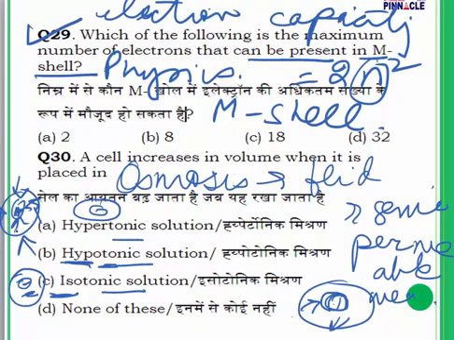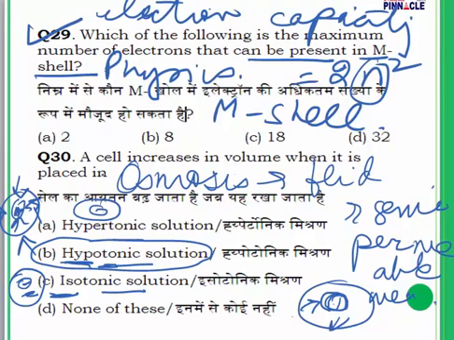When the volume of the cell increases, it will push against the cell wall. And at this point, the cell is said to be turgid. The cell will become turgid. Turgid means a strong cell. Turgidity is very important to maintain rigidness. And a healthy plant cell is going to be turgid. So what is my answer for question number 30? The answer is going to be hypotonic solution.